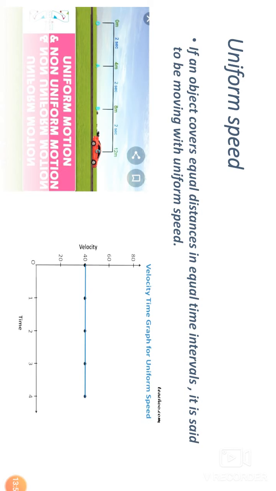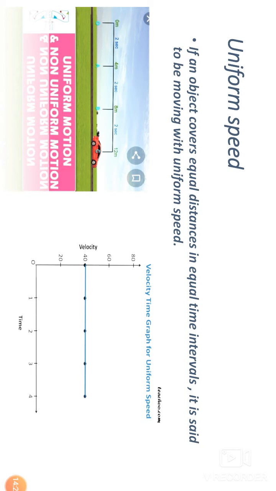See the example for uniform speed I have given. See there, 0 meter, then 2 seconds. The time is given at 2 seconds. 0 meter at point O, and at point A it is 4 meter. At point B it is 8 meter, and at point C it is 12 meter. The gap is uniform.